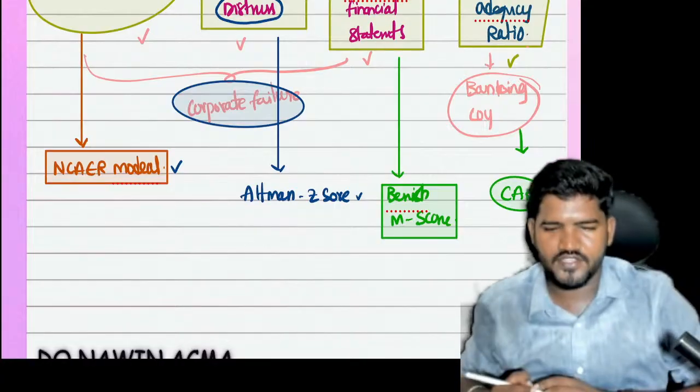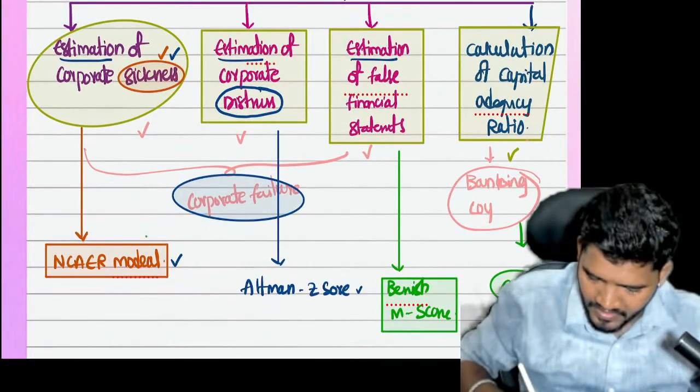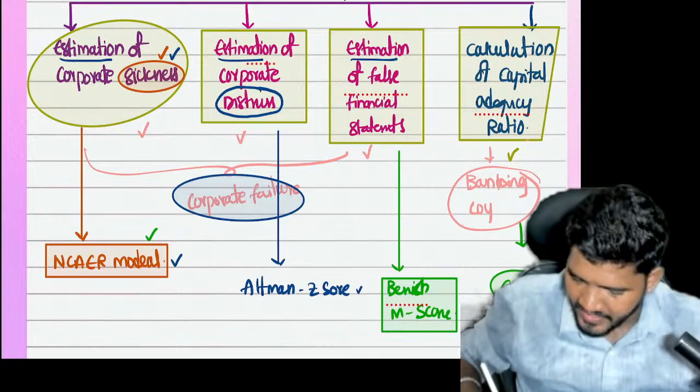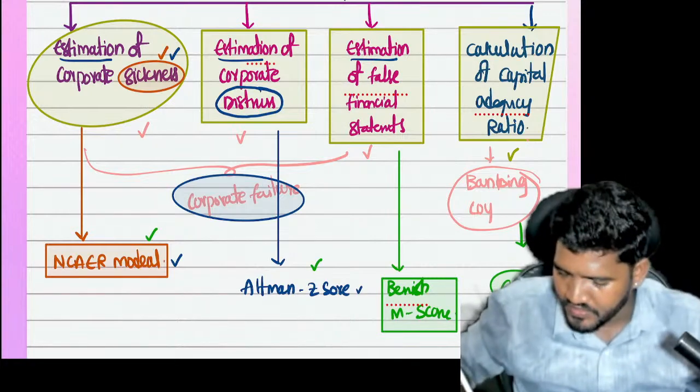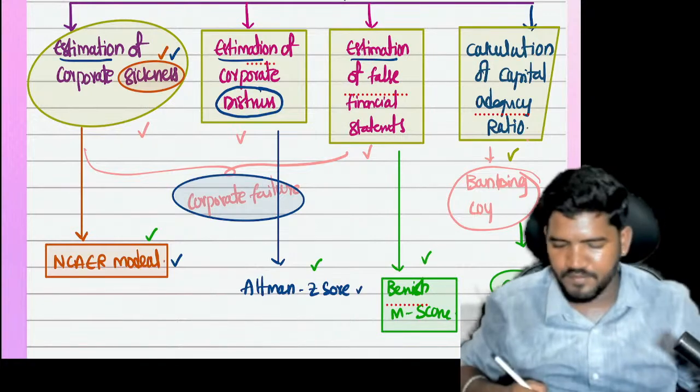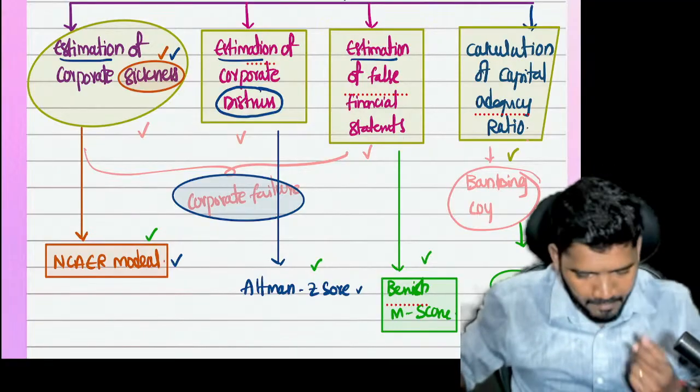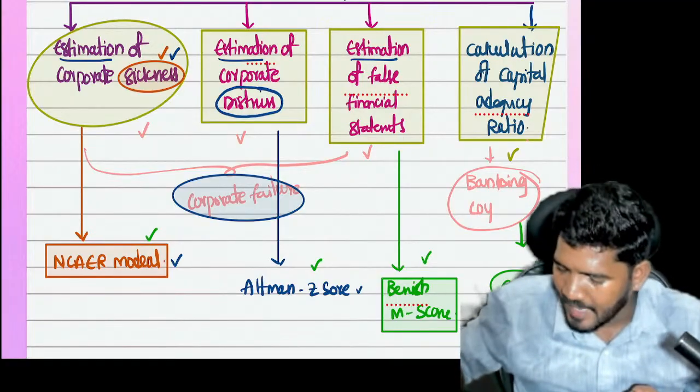So these are the four concepts. For sickness purposes, the NCAER model. For distress calculation, Altman Z-score. For false financial statement purposes, Beneish M-score. For banking minimum required capital purposes, capital adequacy ratio.